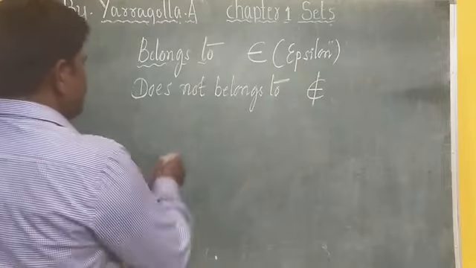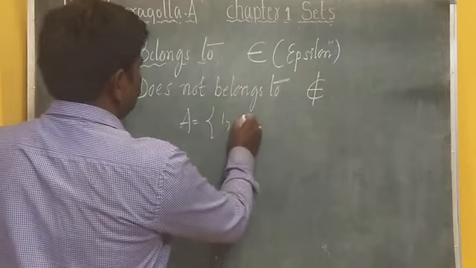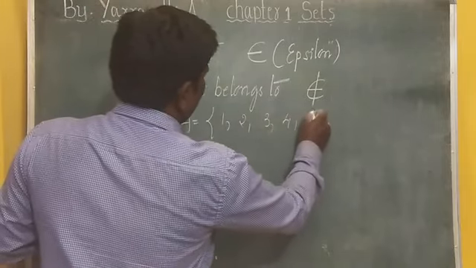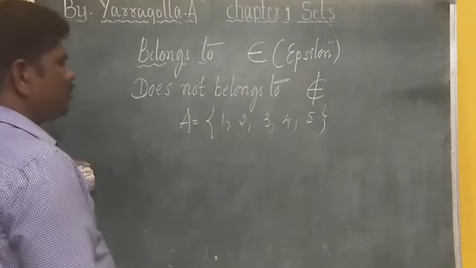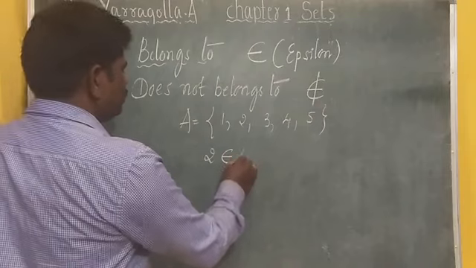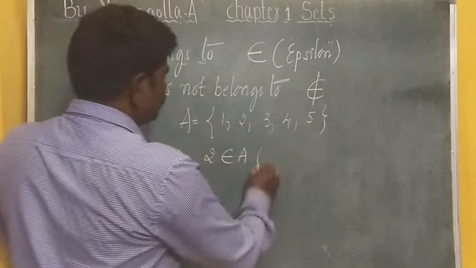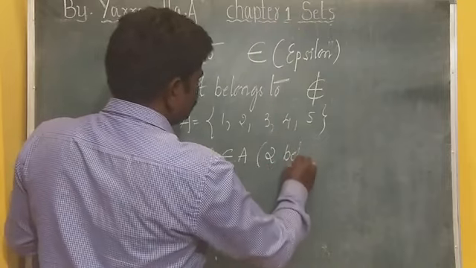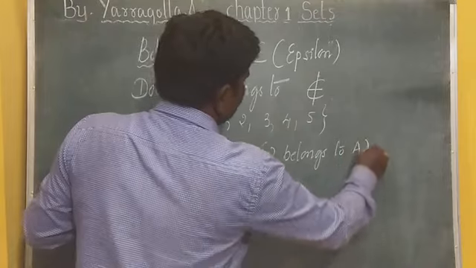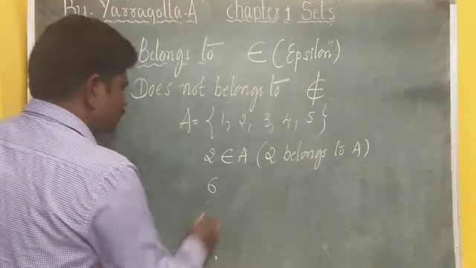I will give you one simple example so that you can easily understand this. Say I have a set A is equal to {1, 2, 3, 4, 5}. Now I want to say that 2 belongs to A. So this is the way I can write it: 2 belongs to A. And what about 6?